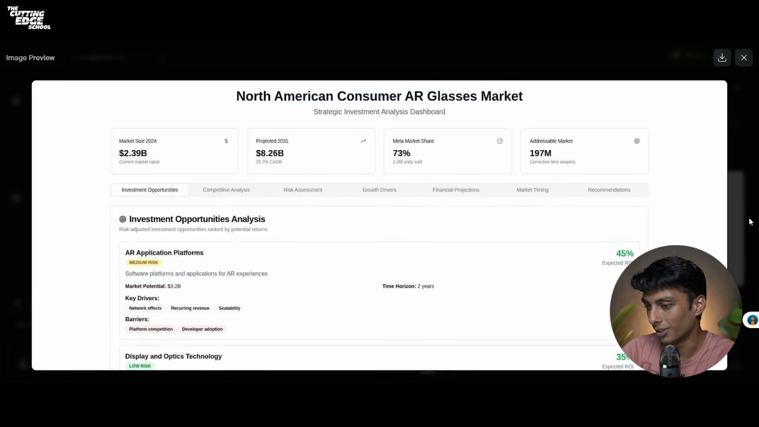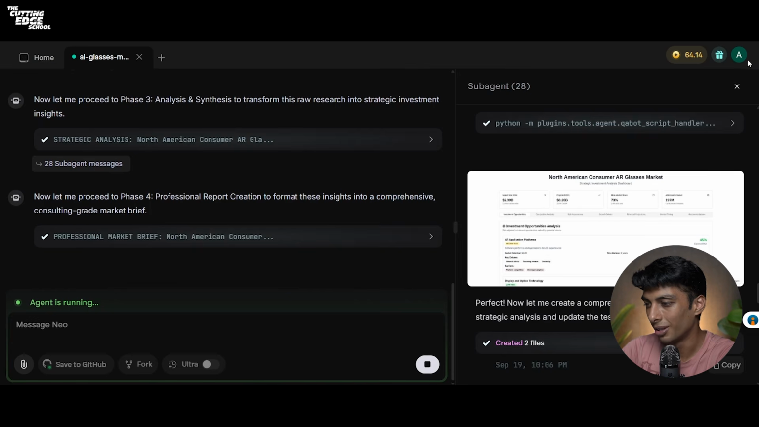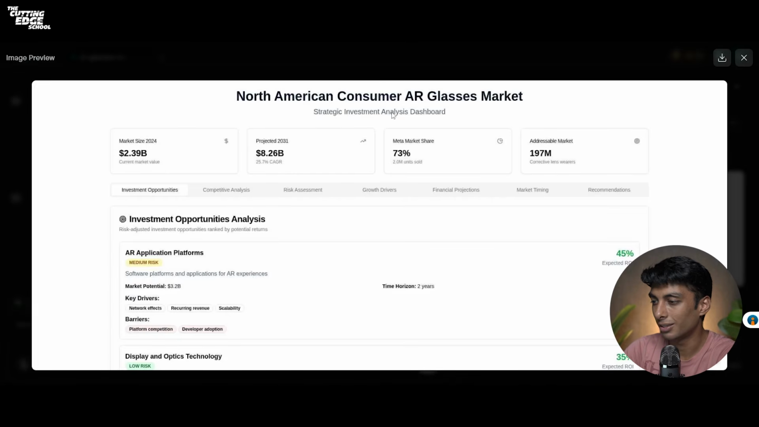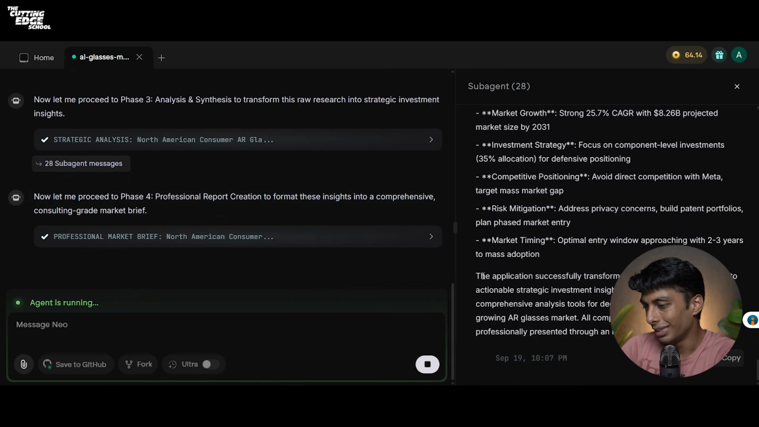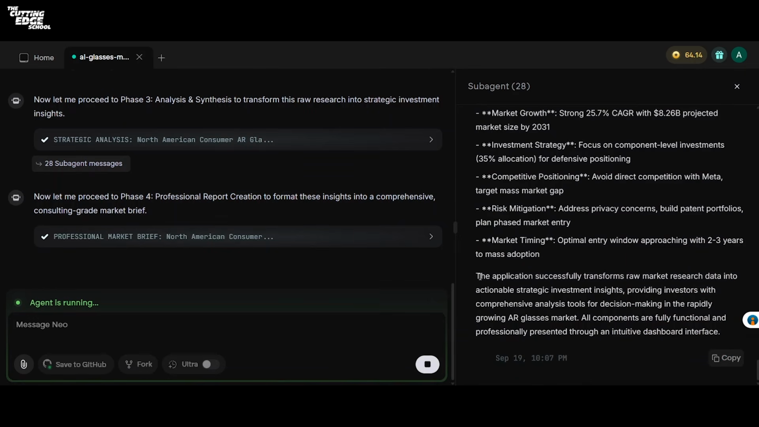Let's see another report. Time horizon 2 years. I think it's the same report, but it looks good. Like it's visually very good. And the last message was, the application successfully transforms raw market research data into actionable strategic investment insights, providing investors with comprehensive analysis tools for decision making in the rapidly growing AR glasses market.